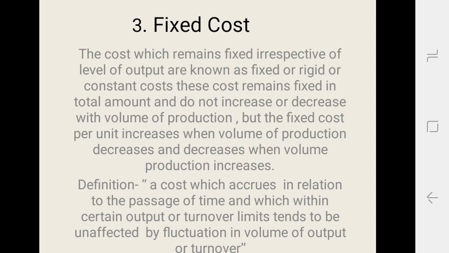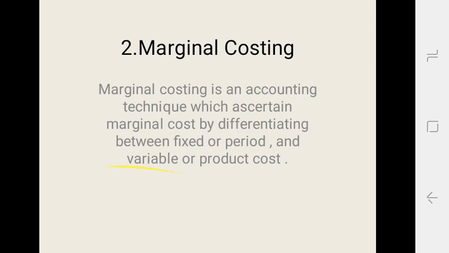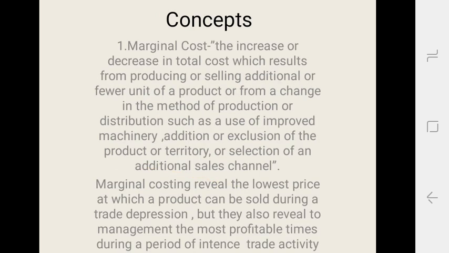There are some definitions of the fixed cost, in which I will tell you the first definition, which is according to the ICMA London. Fixed cost is defined as a cost which accrues in relation to the passage of time and which, within certain output or turnover limits, tends to be unaffected by fluctuations in the volume of output. There are some examples of the fixed cost. Now I will tell you that fixed costs are the rent, rates, taxes, insurance and salary and depreciation, etc.